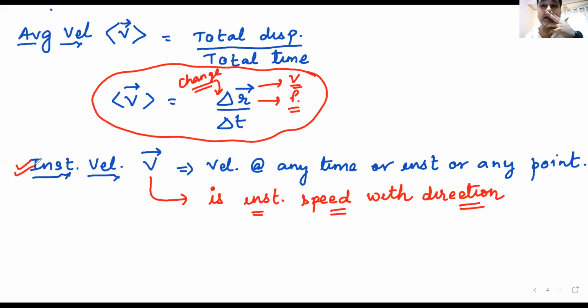Karthik has said the same thing in a different way, which I was going to say. Well done, Karthik. So when someone says velocity is speed with direction, he is actually talking about instantaneous velocity, and he is saying instantaneous velocity is instantaneous speed with direction.